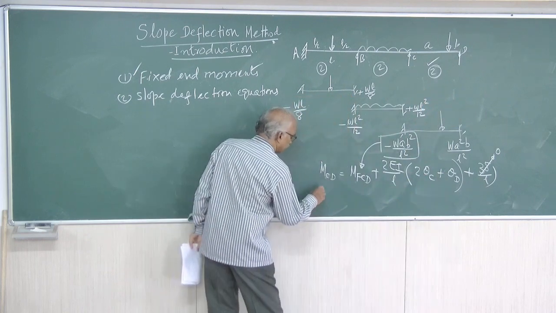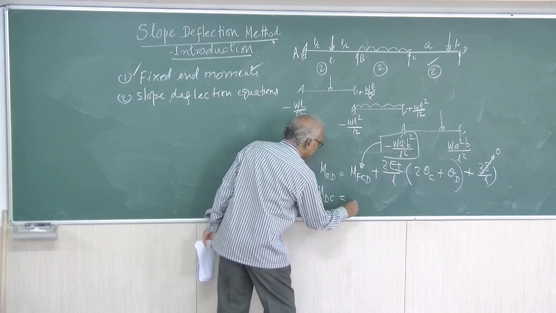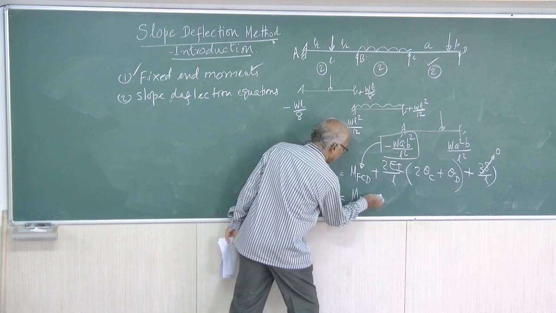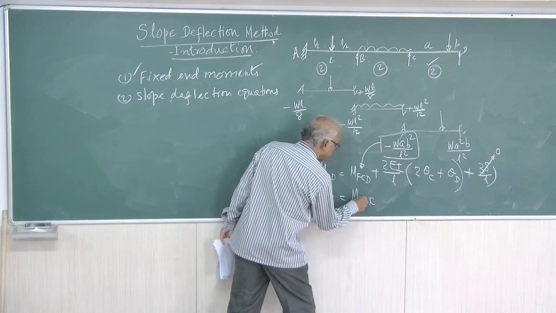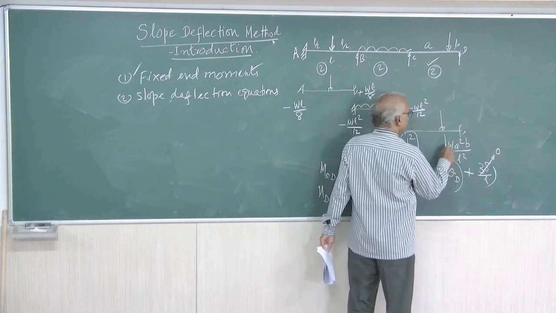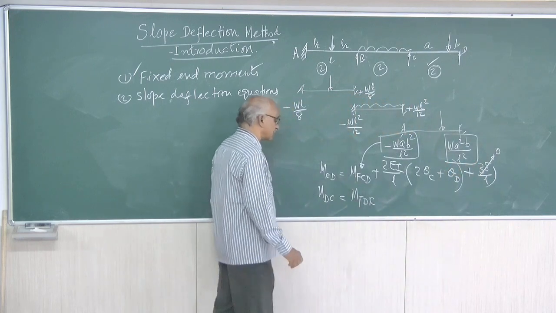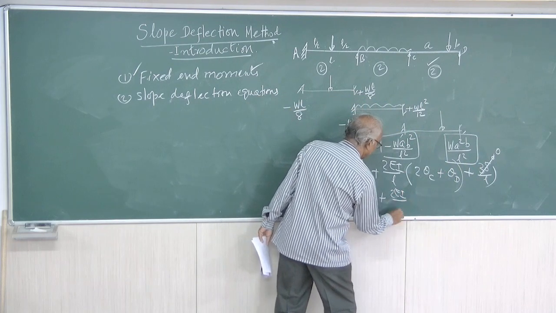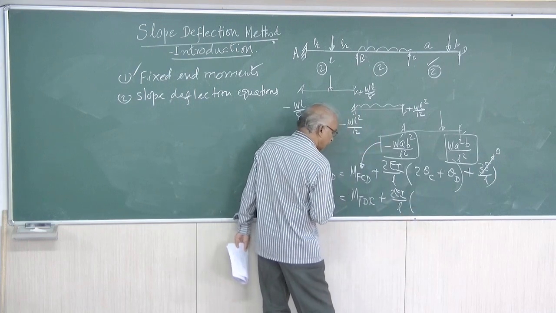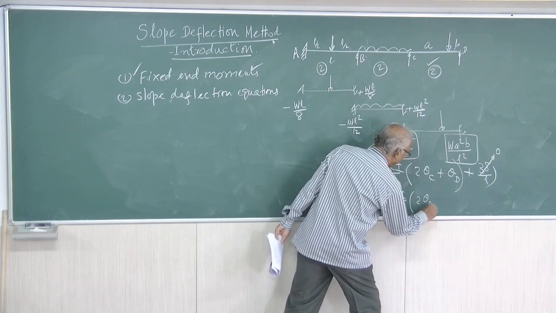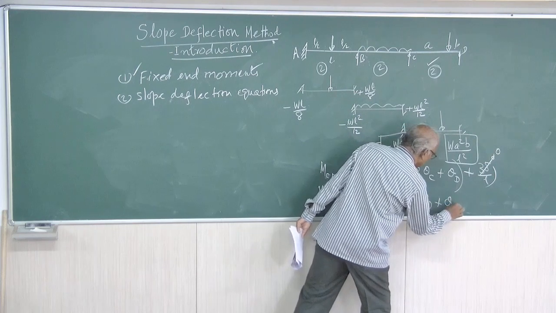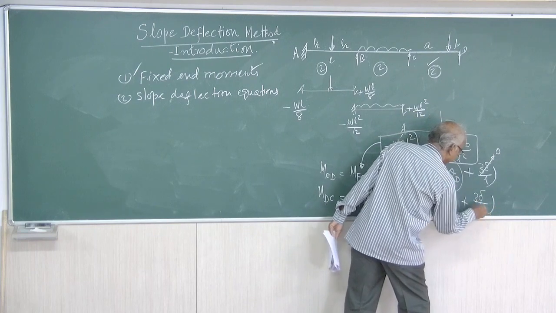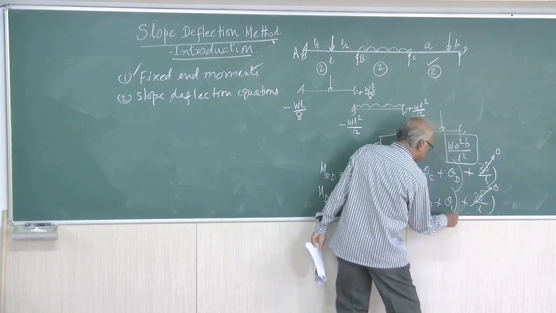Similarly, MDC equal to M of DC. Initially we will be fixing M of DC. M of DC equal to plus WA square B by L square. That value plus 2EI by L, you will be knowing, into 2 theta D plus theta C, plus 3 delta by L. Delta equal to 0, therefore you will have only this term.